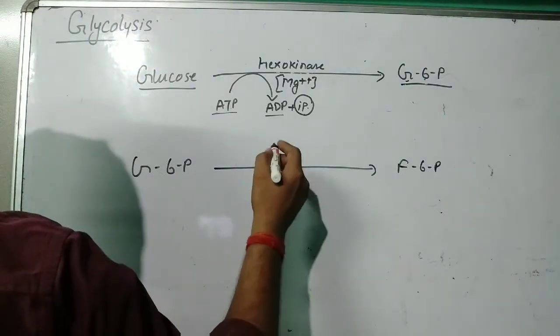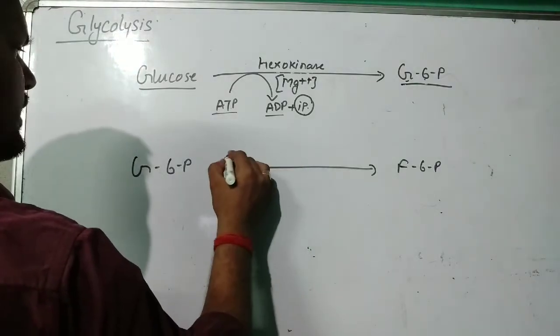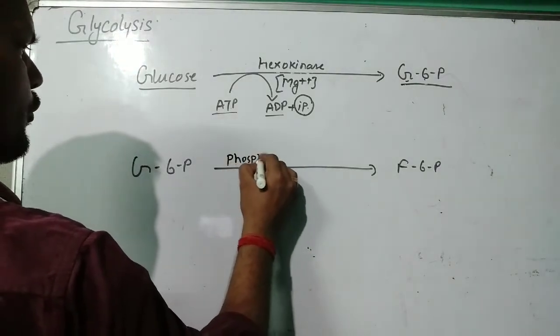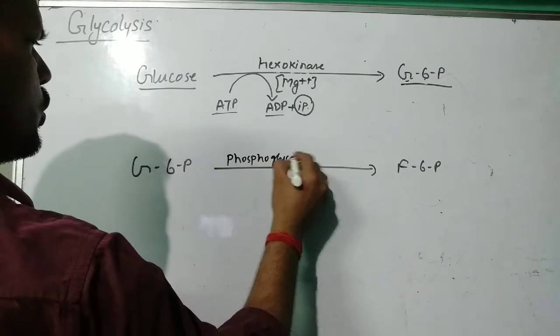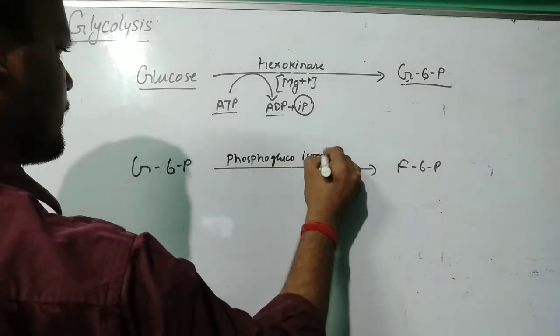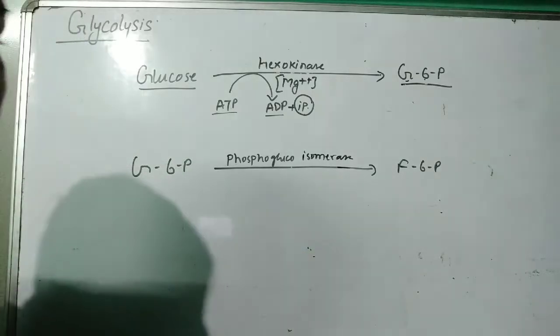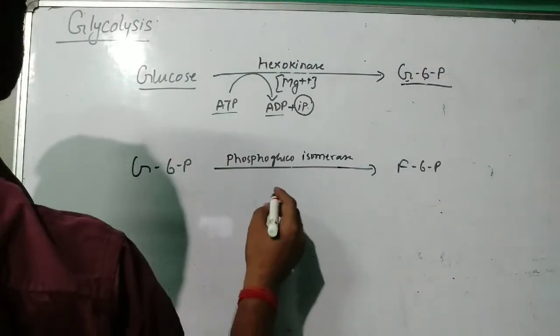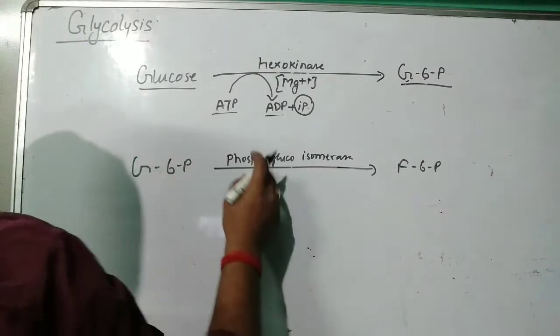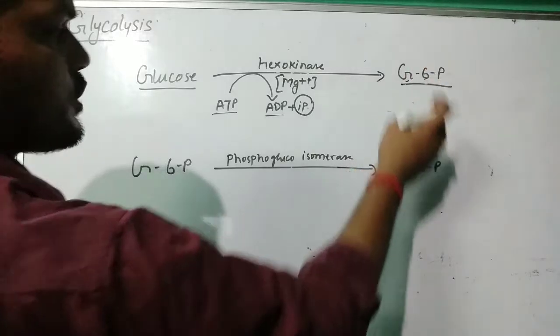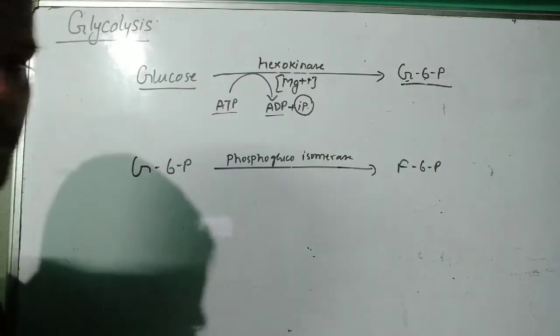In this one, we will use an enzyme, phosphoglucoisomerase, or you can directly say that we have used an isomerase enzyme. We are using the isomerase enzyme, and that will convert glucose 6-phosphate to fructose 6-phosphate.